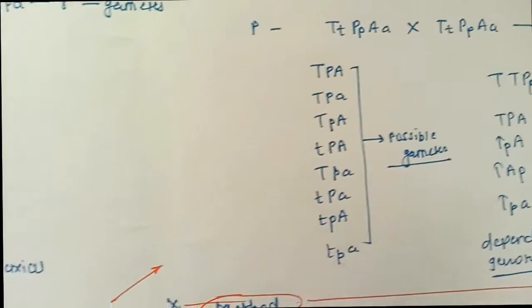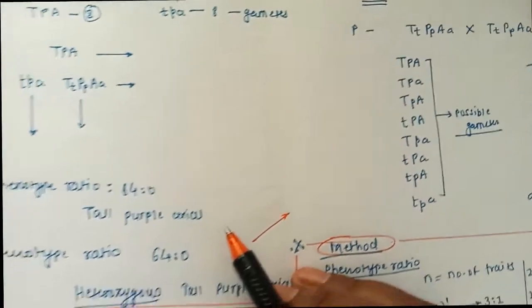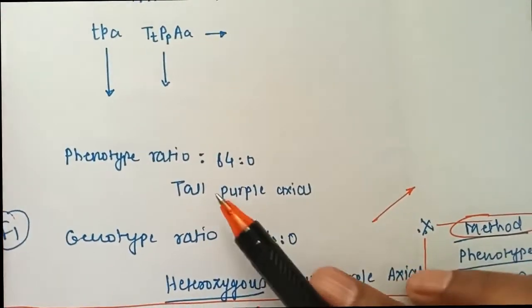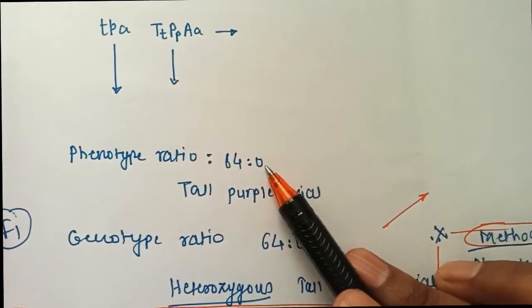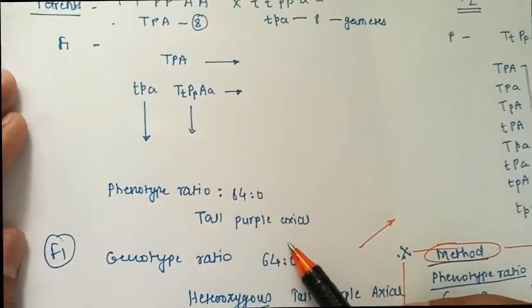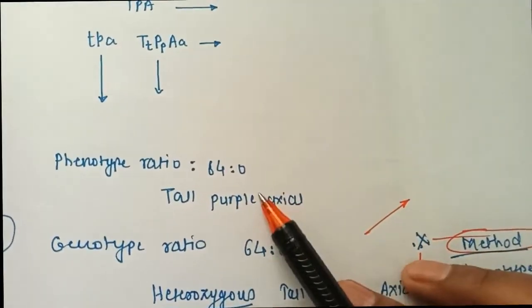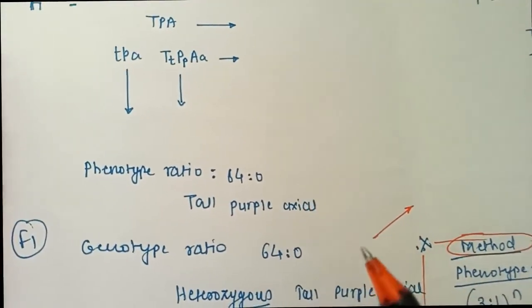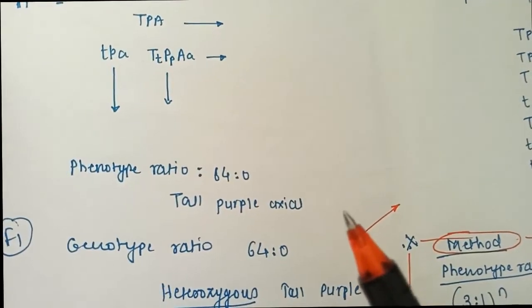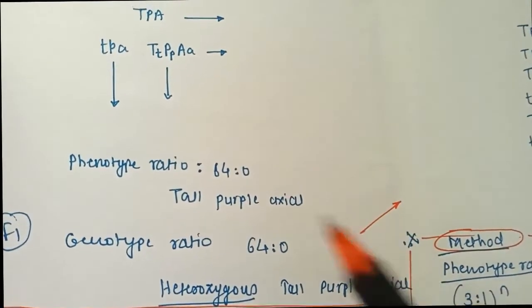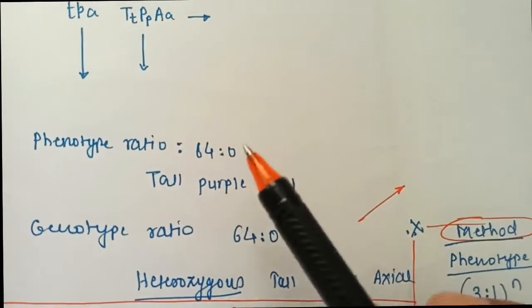And then after writing, we can observe the phenotypic ratio was 64:0 because this is F1. I'm talking about F1, the first filial generation. In F1, as we know, dominant traits of the offspring will always exist. So dominant was tall, purple, and axial.